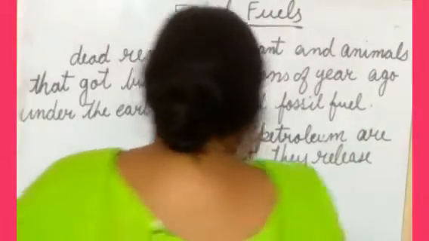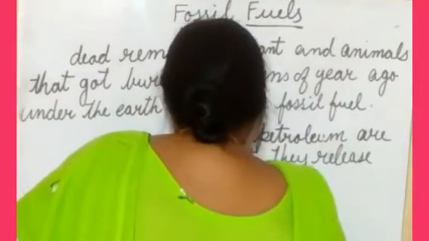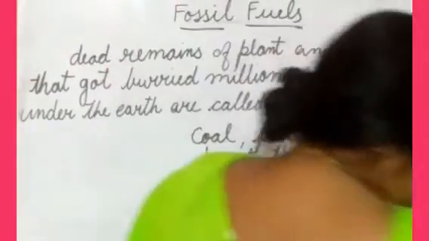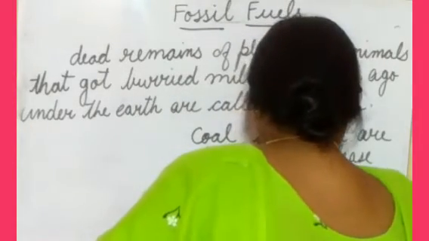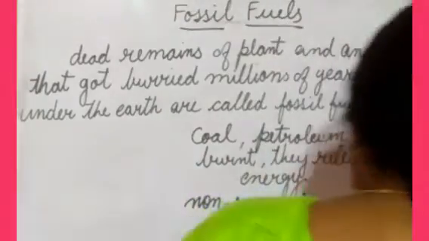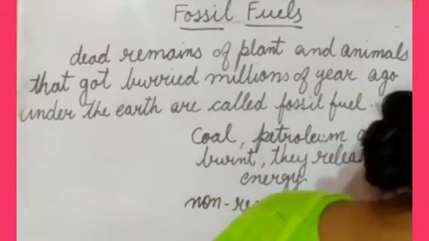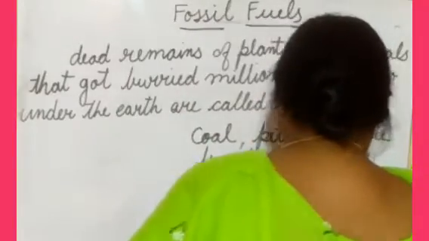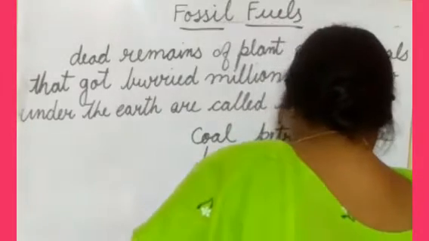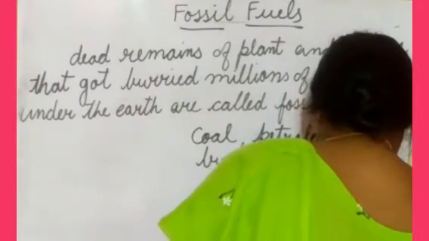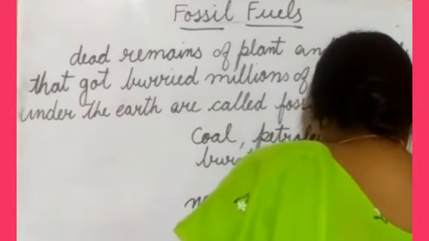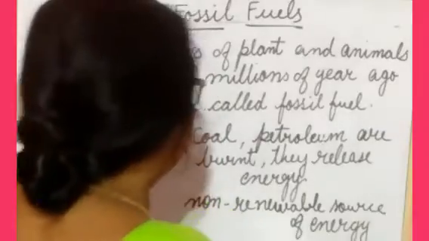This type of non-renewable source of energy. Okay. So what happened?